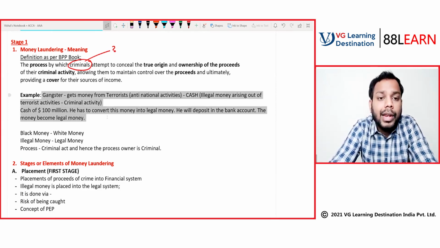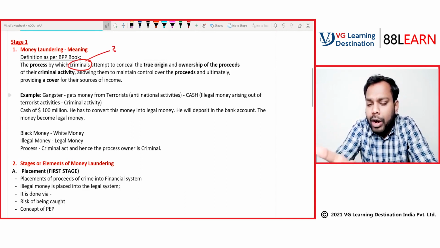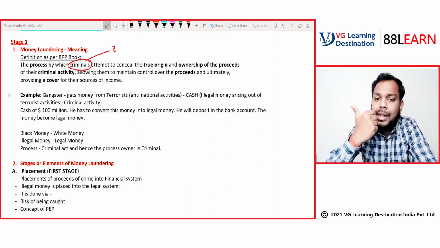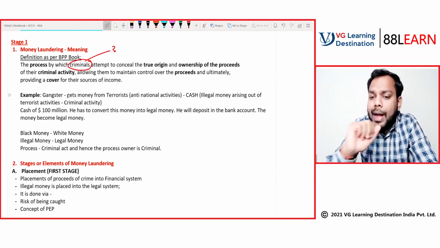Which criminals? Who is this gangster? This gangster is a criminal, by which criminals attempt to conceal the true origin. How is this gangster concealing the true origin? By not taking the money in the bank account, but rather taking the money in the form of cash and then depositing it in the bank account.